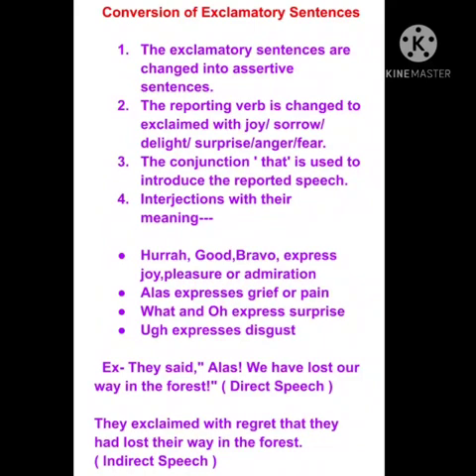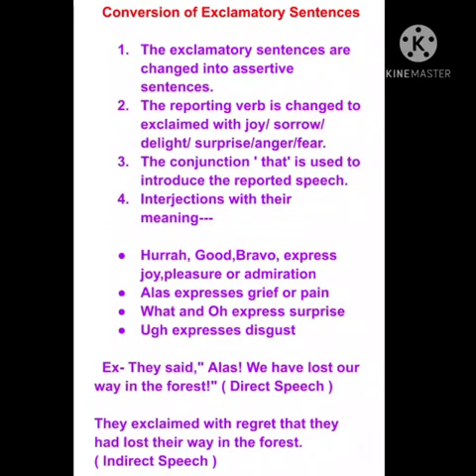Last but not the least, coming up to the very last kind of sentences, which are exclamatory sentences, just take a look at the guidelines which we have to follow. The first point says that exclamatory sentences are changed into assertive sentences. Like in optative, we have seen that optative sentences also change into assertive form. Just like that, exclamatory sentences also change into assertive sentences in indirect.